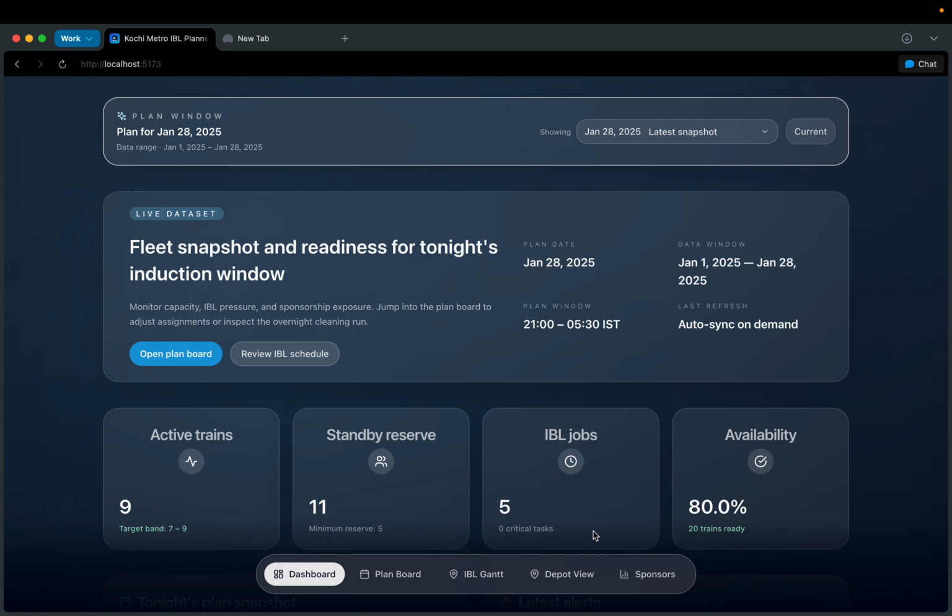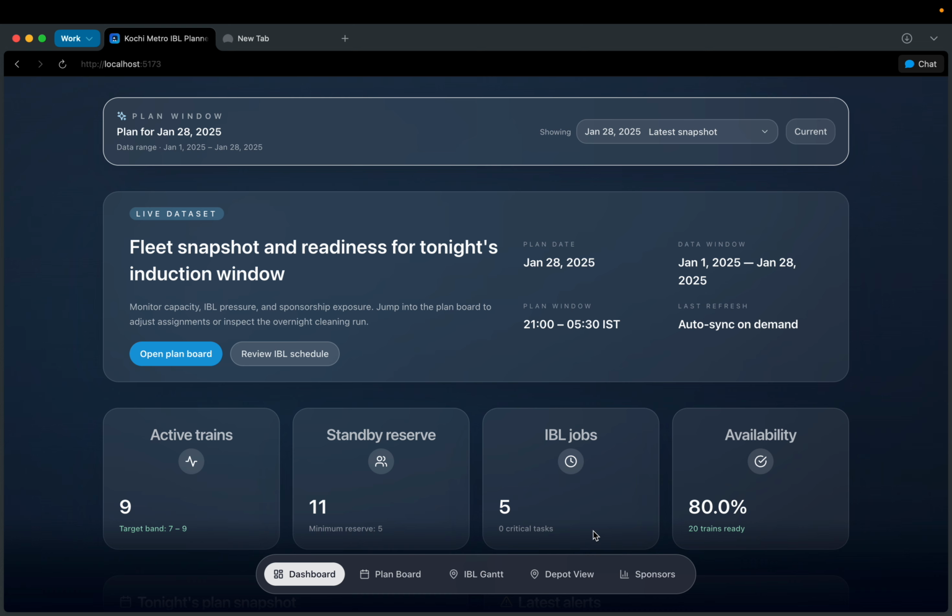The problem depends on six interdependent variables. The first is fitness certificates. If these certificates are violated or expired, the train cannot enter into service. Second is job card status. If there's a safety critical job card, then the train again cannot enter into service.